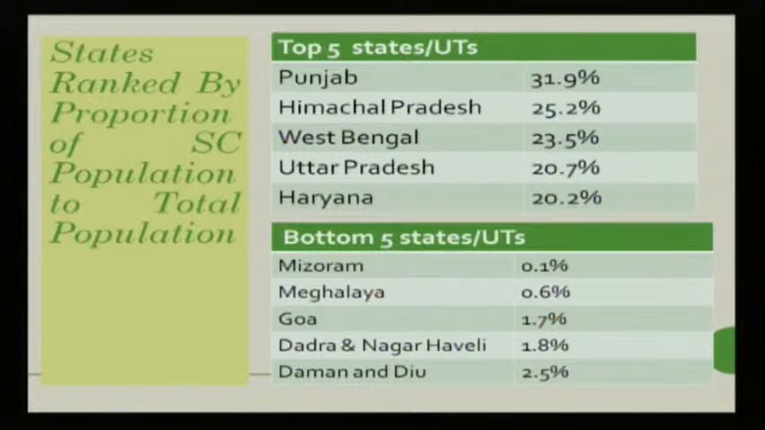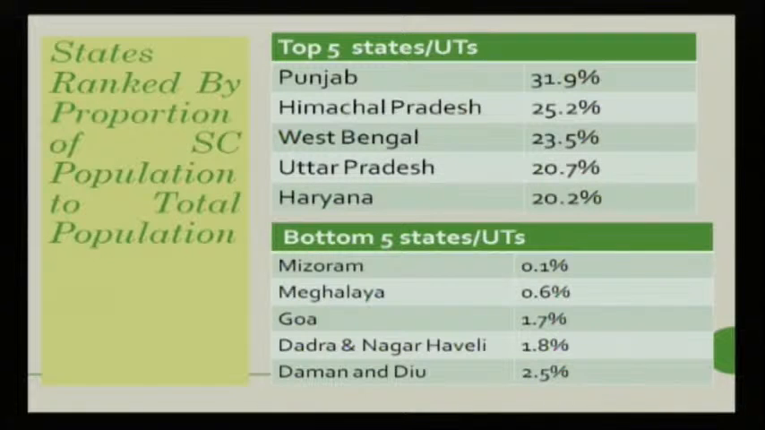If we talk about the states ranked by proportion of scheduled caste population to total population, Punjab has the highest scheduled caste population. They constitute 31.9% of the total population of Punjab. Similarly, 25.2% in Himachal Pradesh and 23.5% in West Bengal.